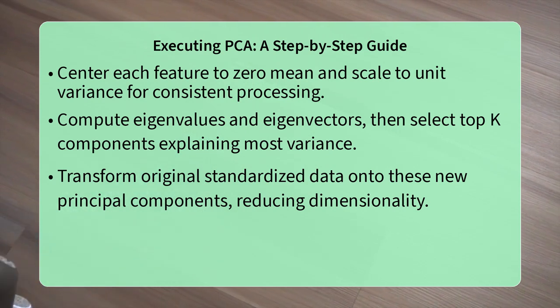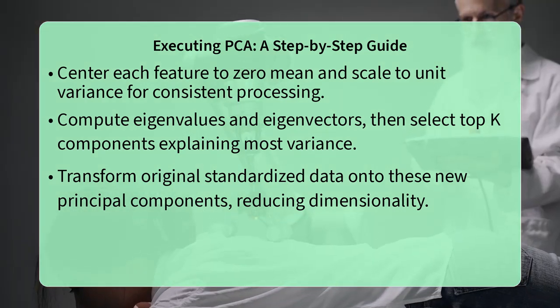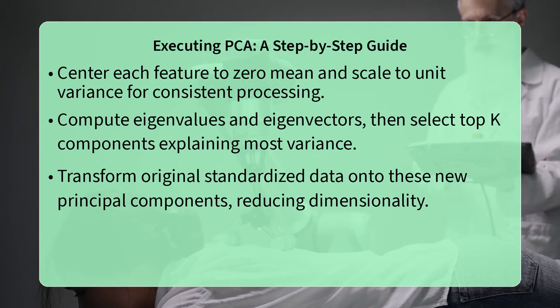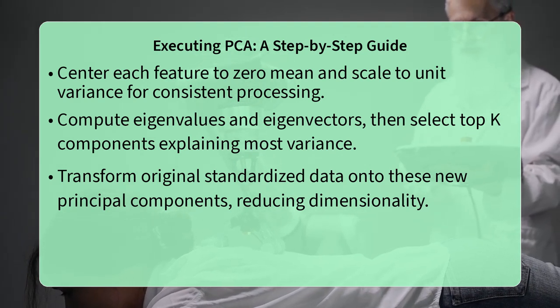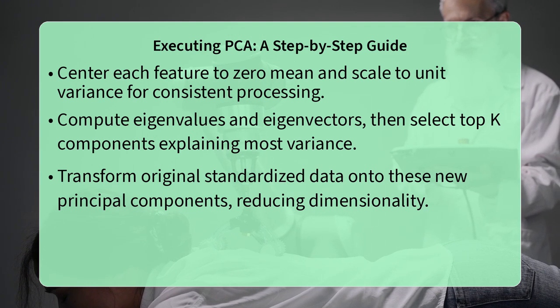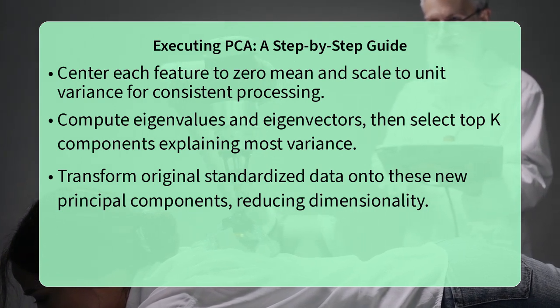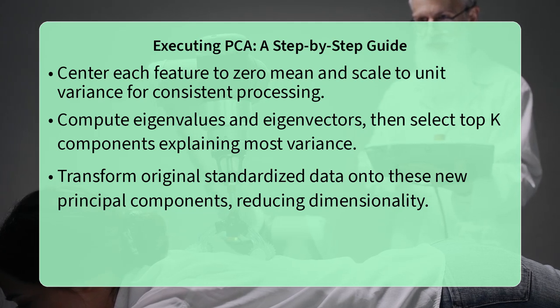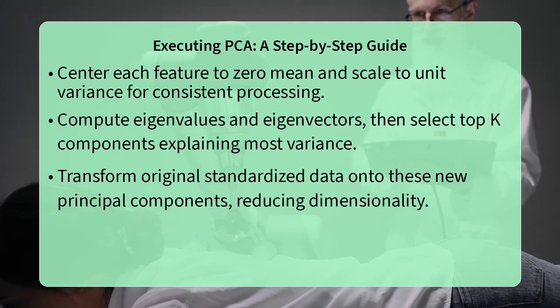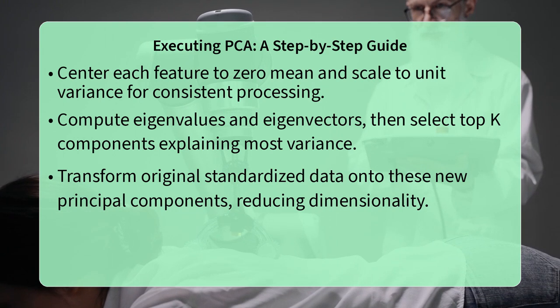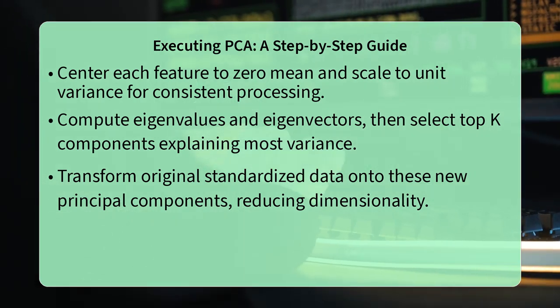With these, you sort the eigenvalues in descending order and select the top k eigenvectors corresponding to the largest eigenvalues, forming your feature vector. Finally, you use this feature vector to transform your original standardized data into the new, lower dimensional space, effectively creating your principal components.